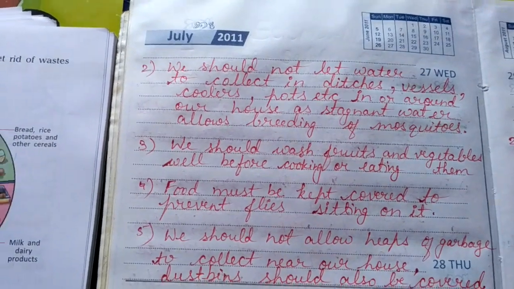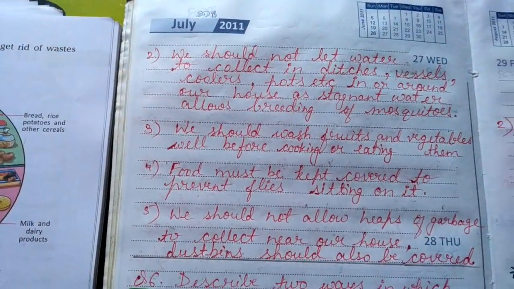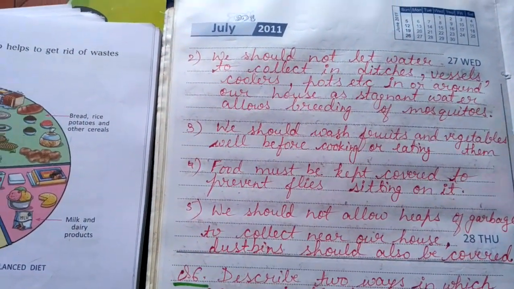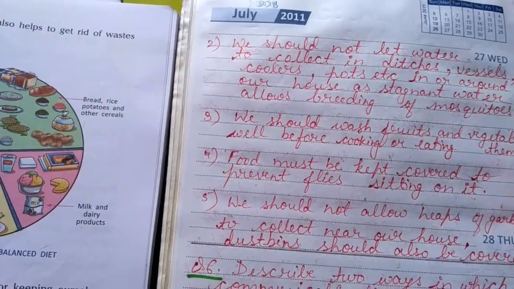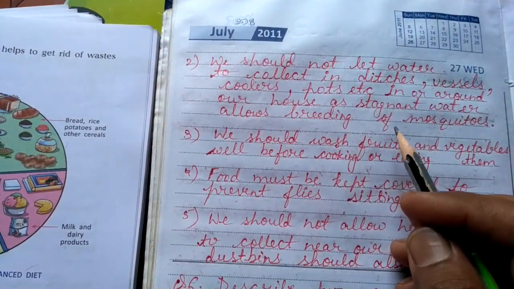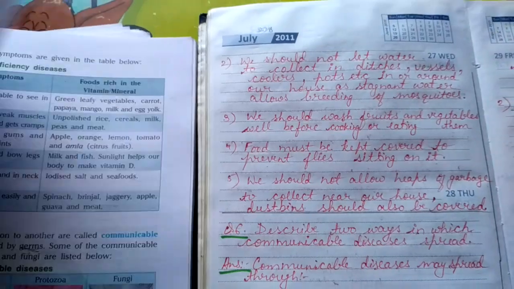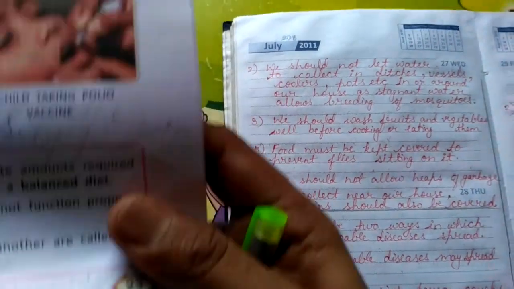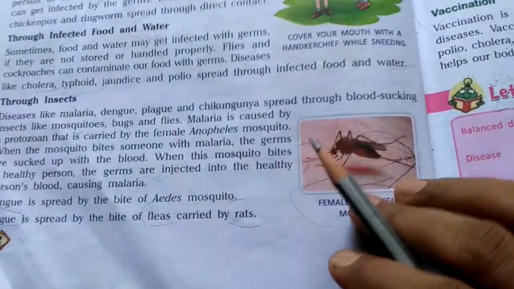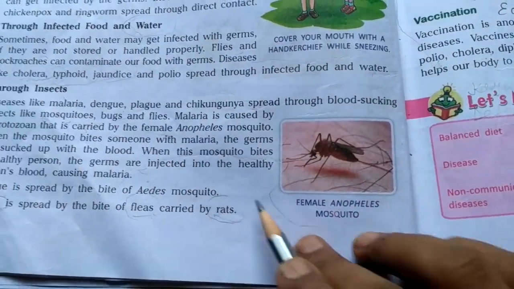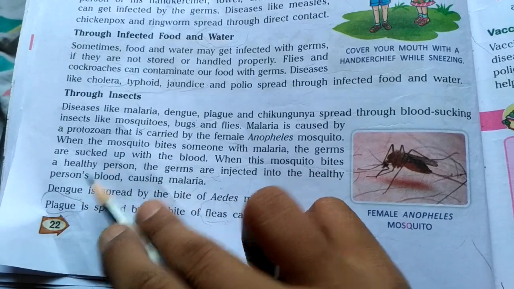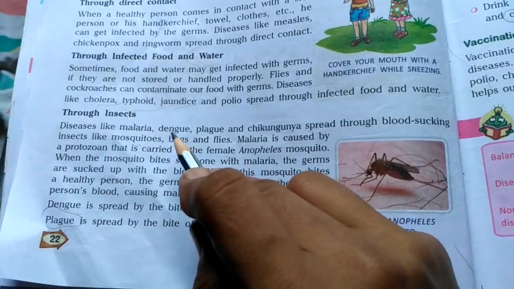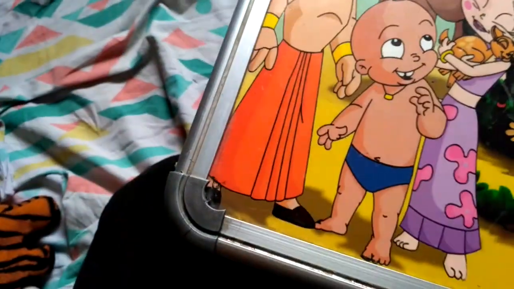To maintain good hygiene, we should not allow water to collect in any type of containers, because if water is collected, then it will become a breeding ground of mosquitoes. And you all know mosquitoes are carriers of so many harmful diseases like malaria, dengue, chikungunya, etc.